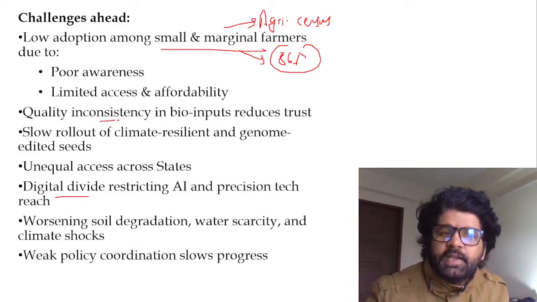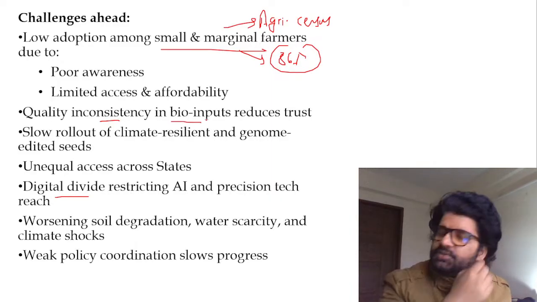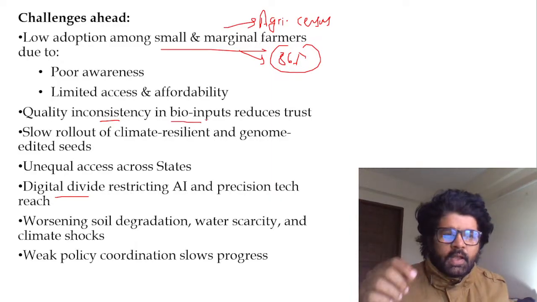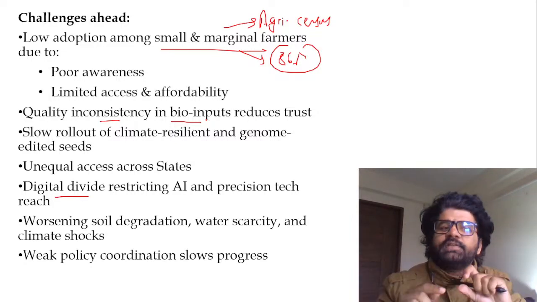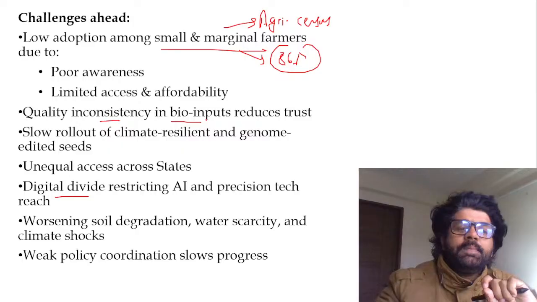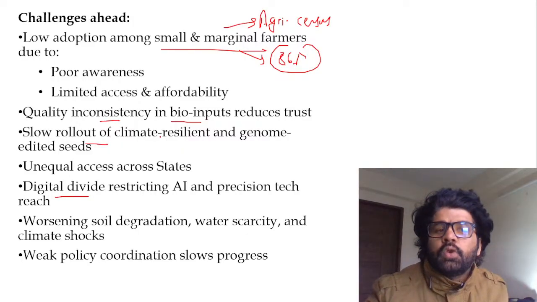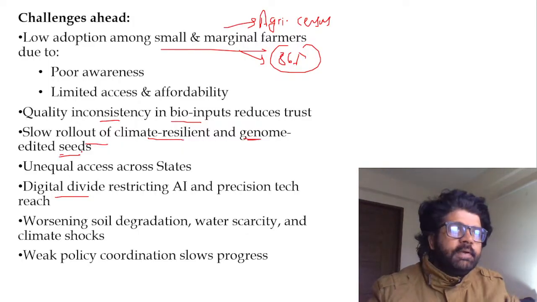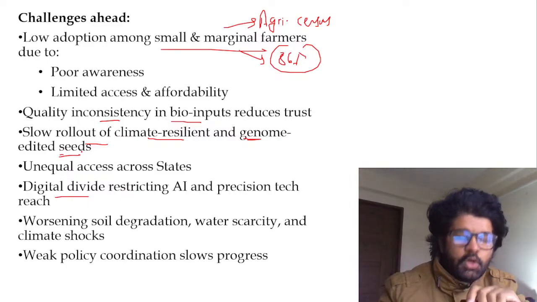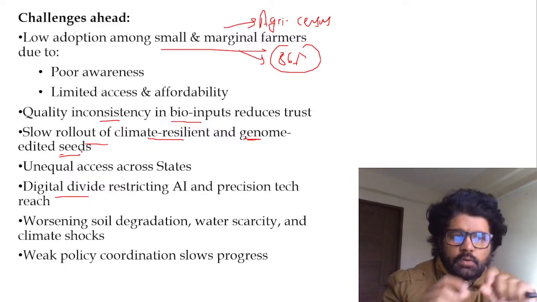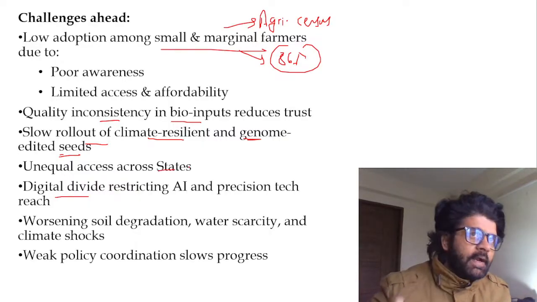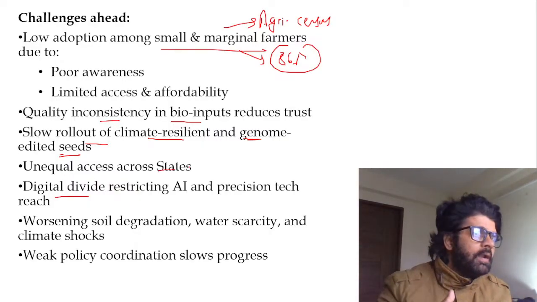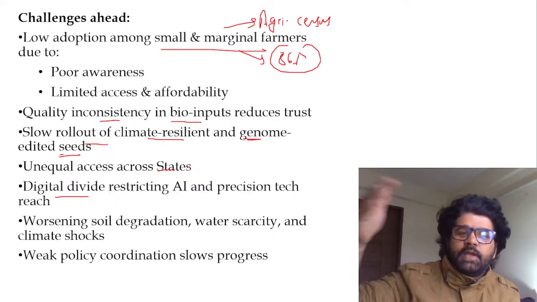Poor awareness, quality inconsistency. When you talk about even these GM crops, it's not like every state has equal access and you are getting it after 6 months. So there is quality inconsistency, there is time inconsistency, and slow rollout of climate resilient and genome edited seeds. Plus, they're expensive also. So who will take care of the price matter? That is also one thing. Unequal access across states. Punjab and Haryana have more access to these things, unlike, let's say, Bihar, unlike, let's say, Arunachal and all.